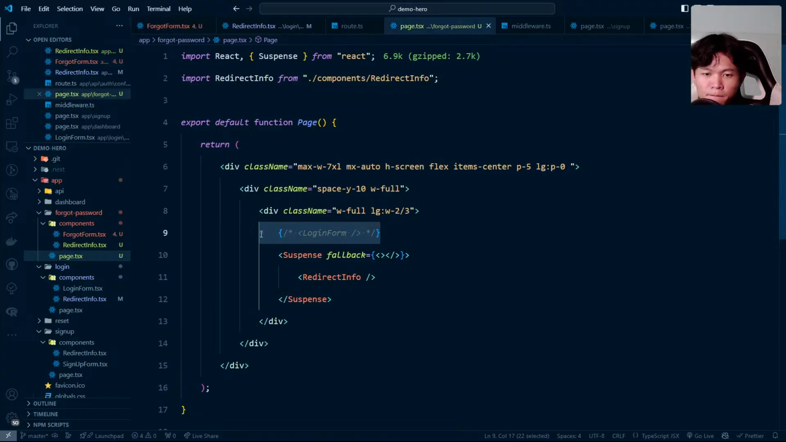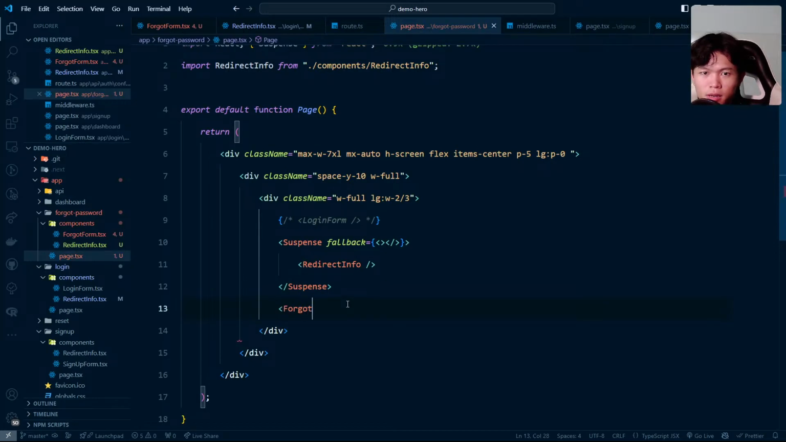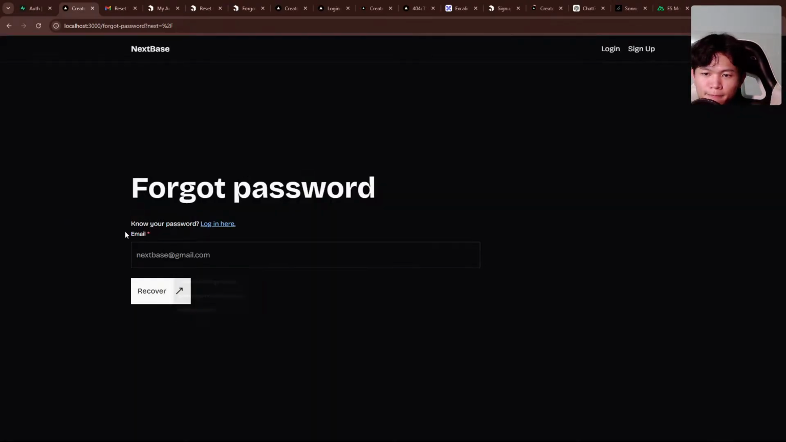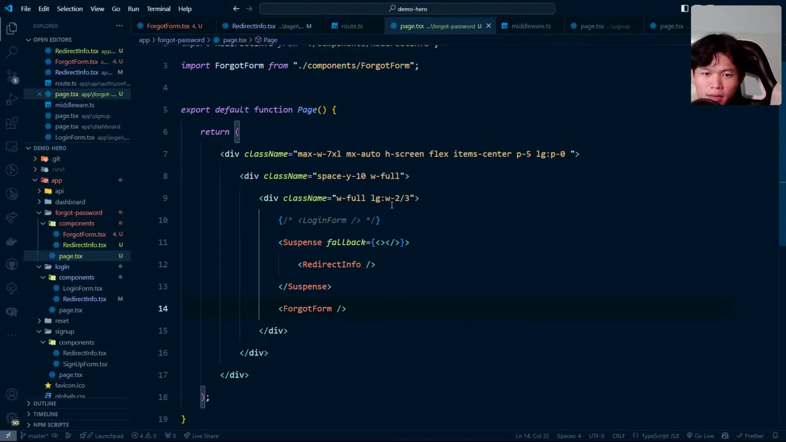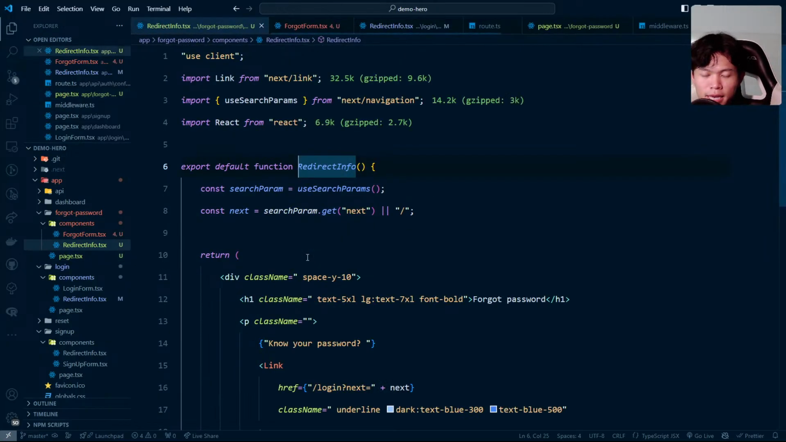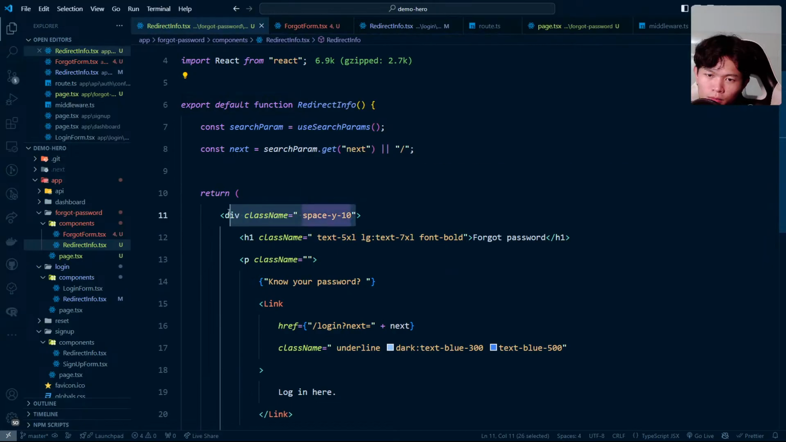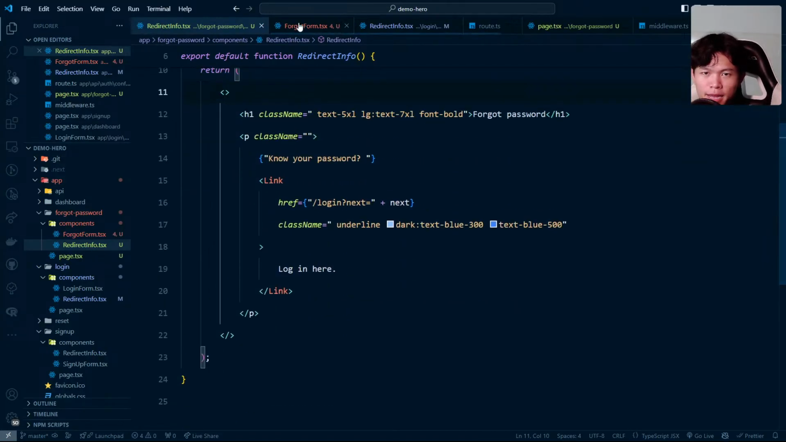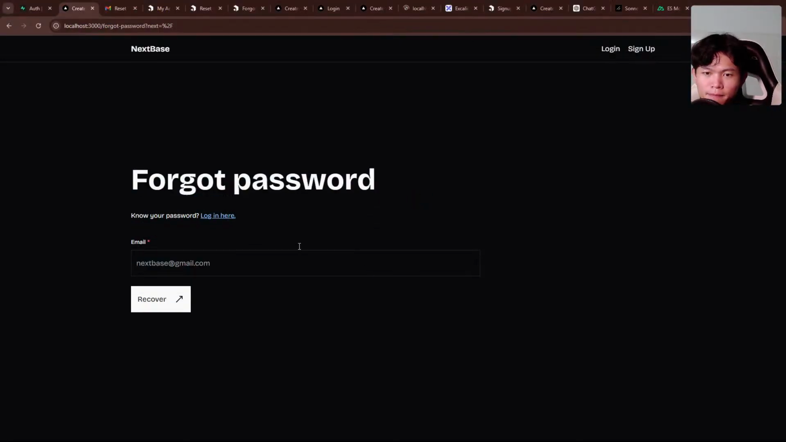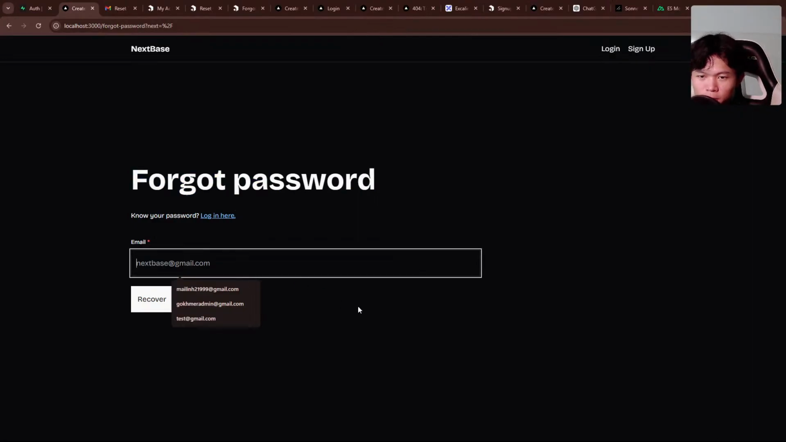The redirect info is on top, so we can put our forgot form right here. Forgot form, which is this one. And there we go. But we need to add a space Y to this one. I see. Maybe I can remove this, add a fragment, and on the page right here I can do the space Y to 10. There. Okay, it worked. Nice.